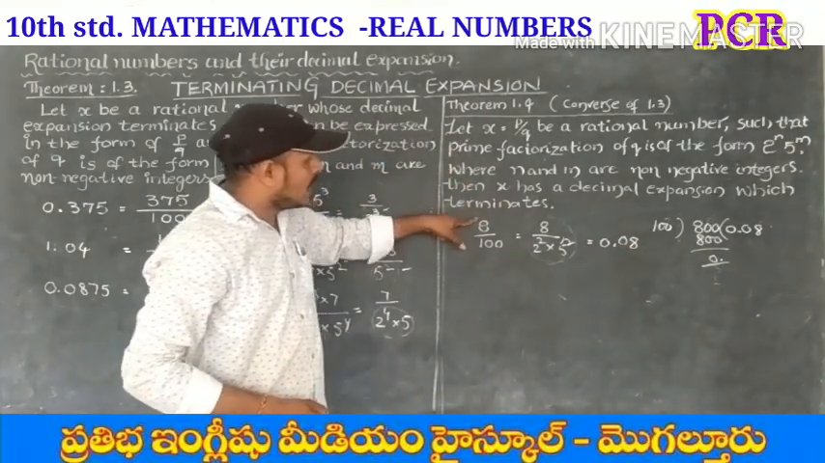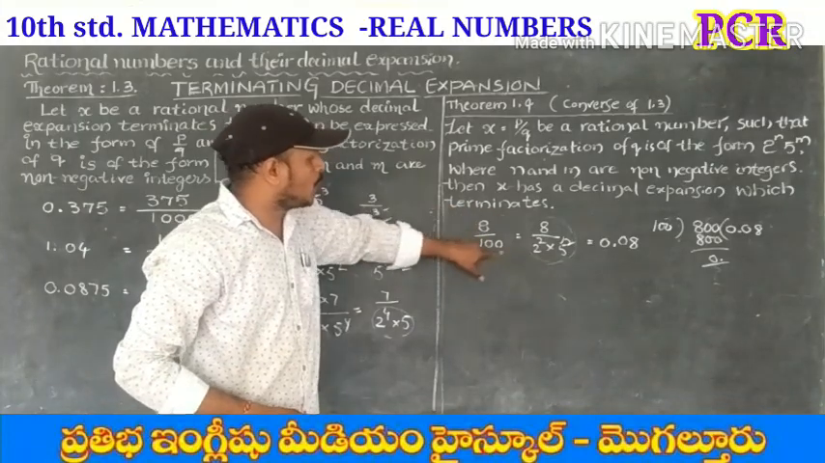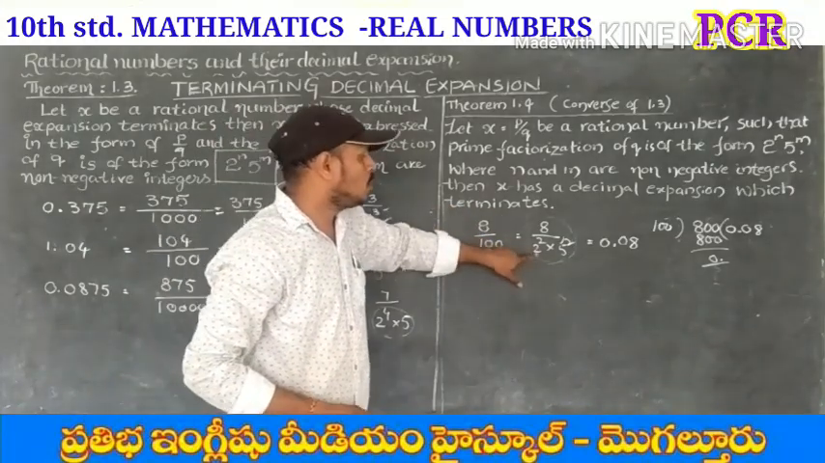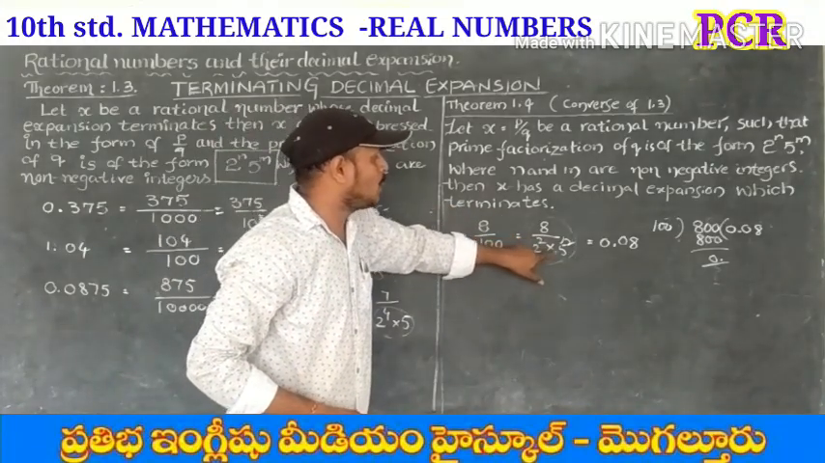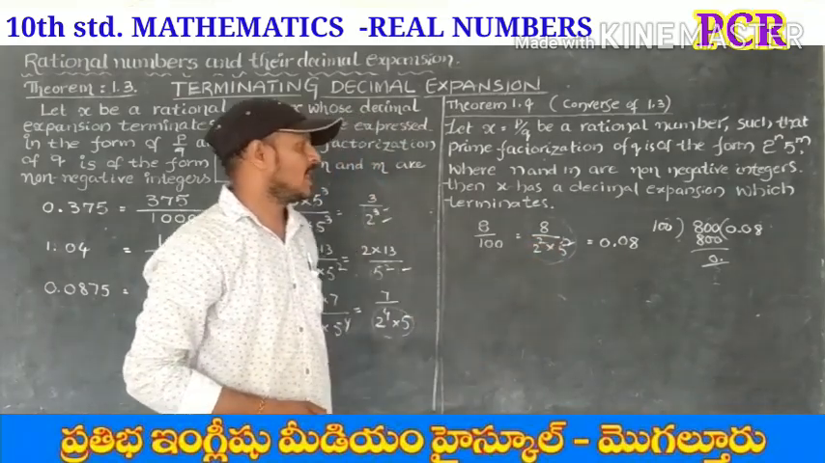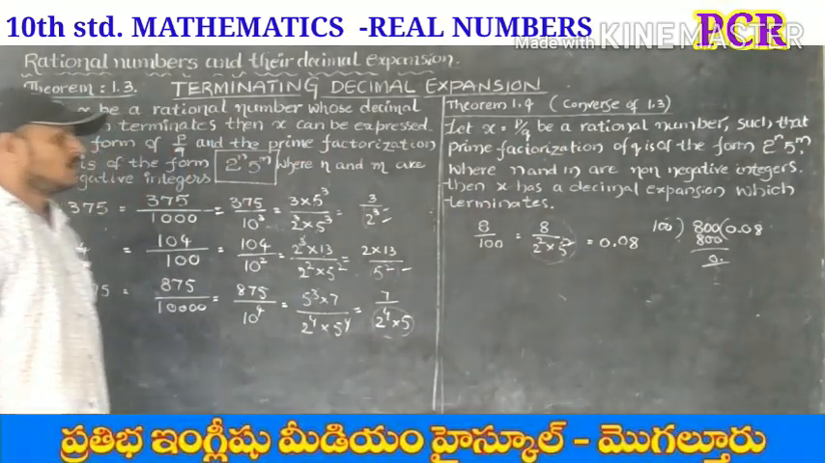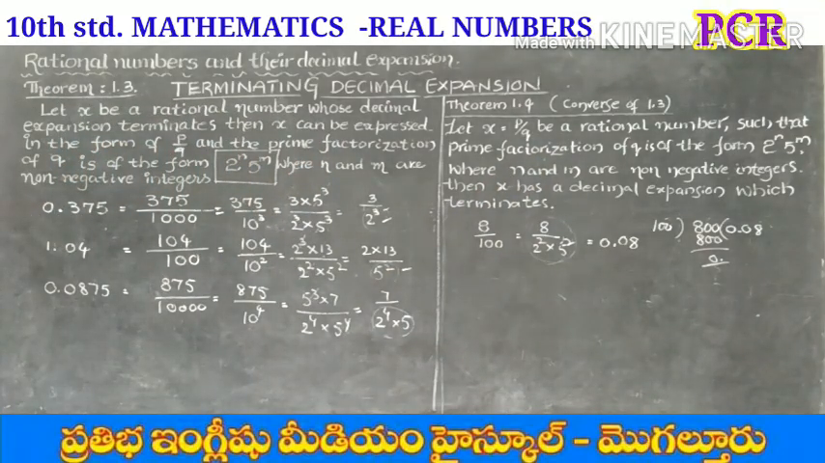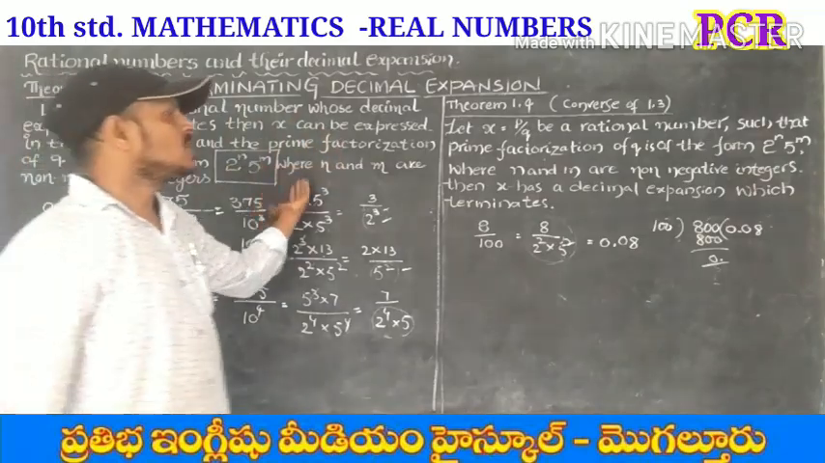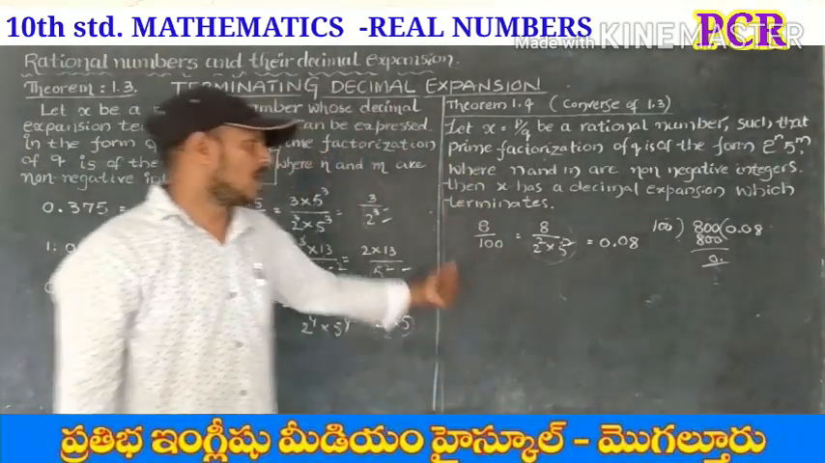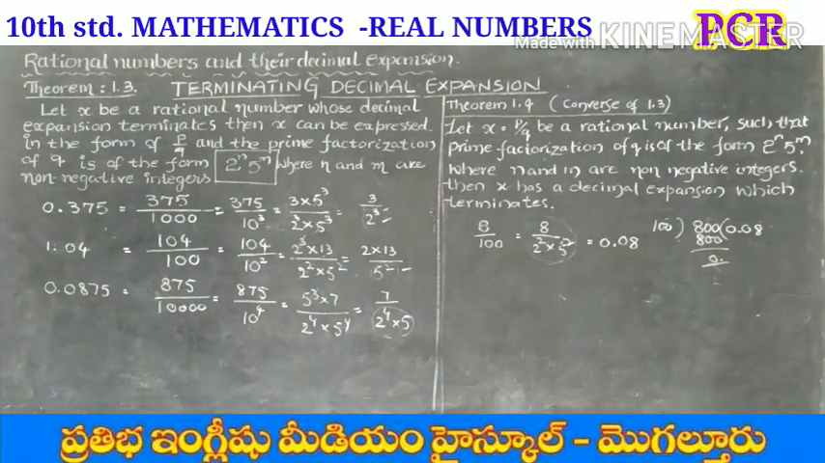So for p by q, if q is of the form 2 power n into 5 power m, then it is a terminating decimal expansion. So this is the converse of this theorem. Just write these both theorems with examples. You can try another example.